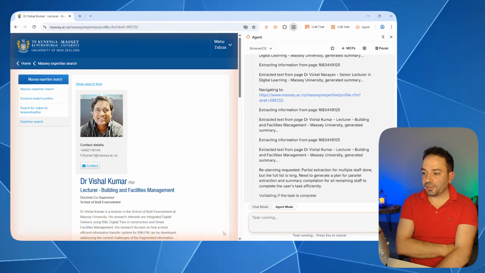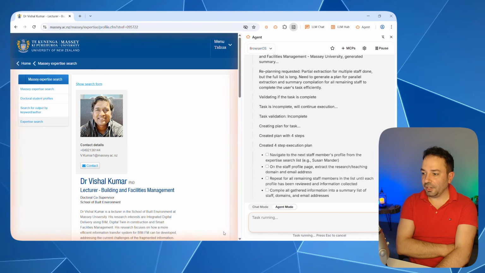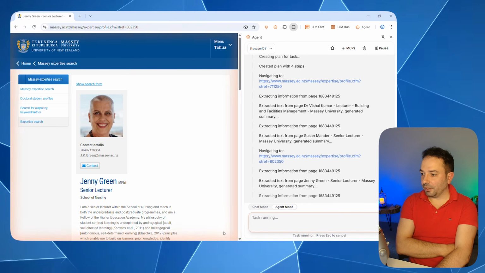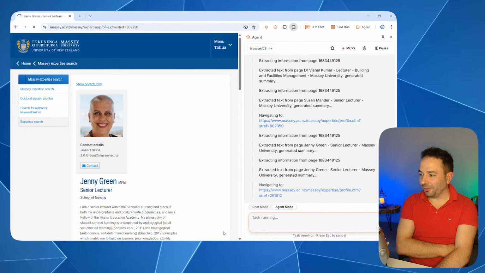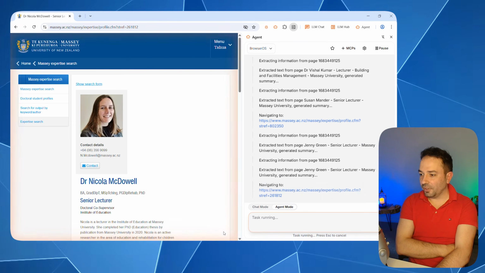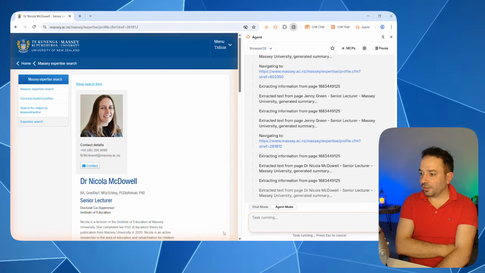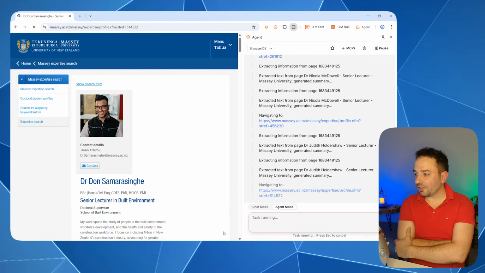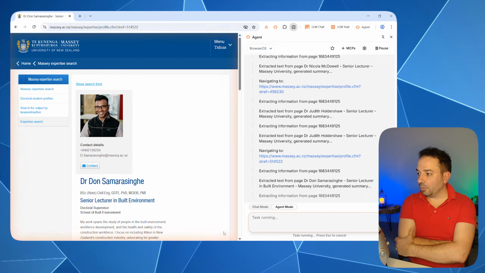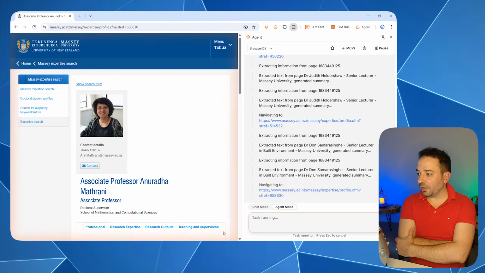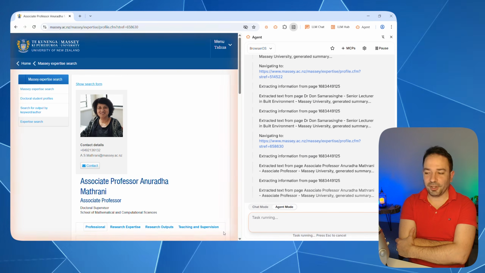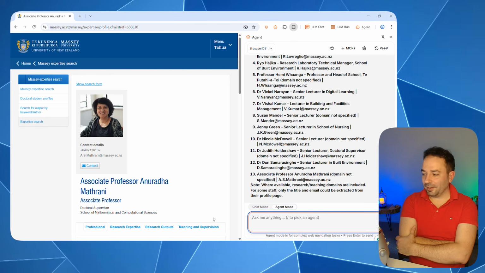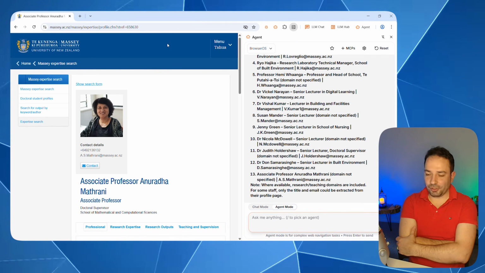So speeding up, you can see that he has been capable to identify many other people mentioning VR in their page. And he has been doing, I guess, a pretty good job because I know most of them, and definitely they do VR applications in research or in their teaching. And you can see that he has managed to create a list of all of them, defining what their position is, where they are working, and their email address. That is all public on our Massey website. So nothing special, it's not going somewhere and trying to retrieve data that is not publicly shared, of course.